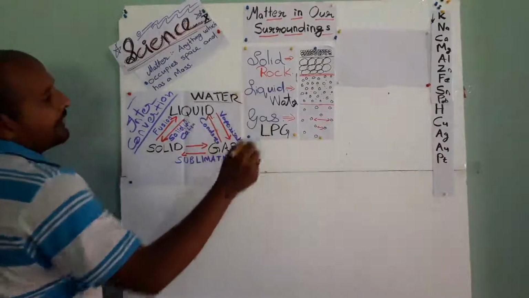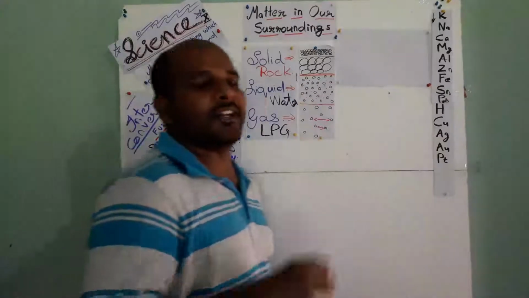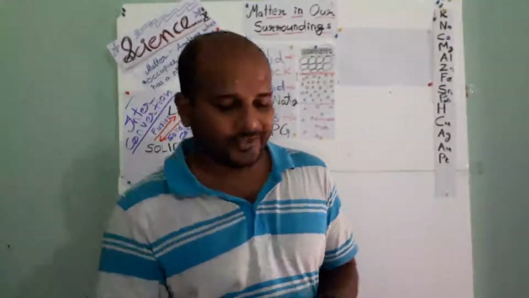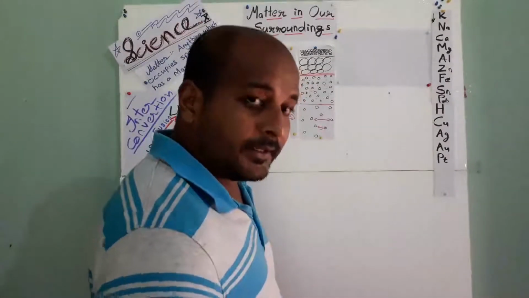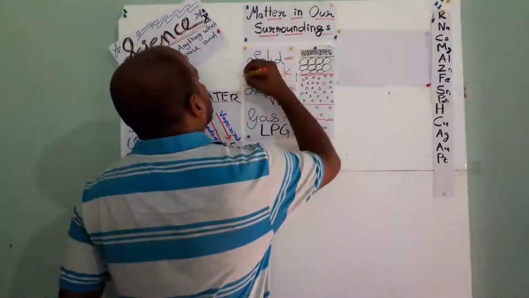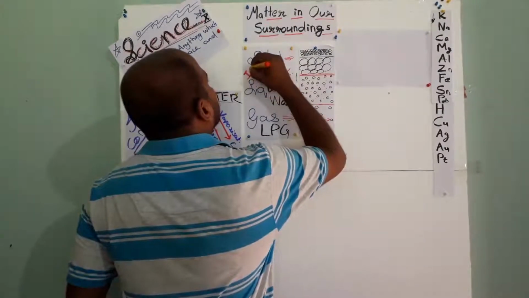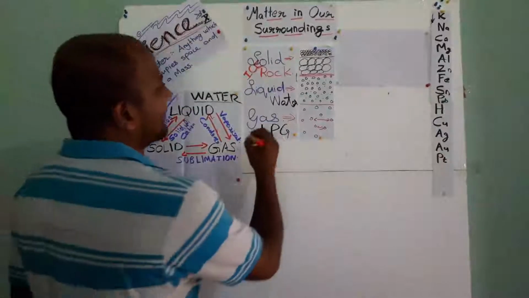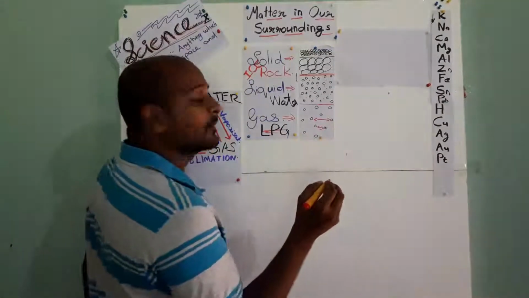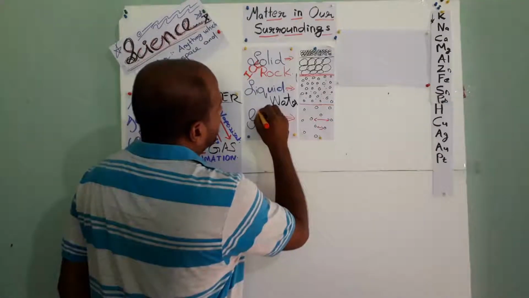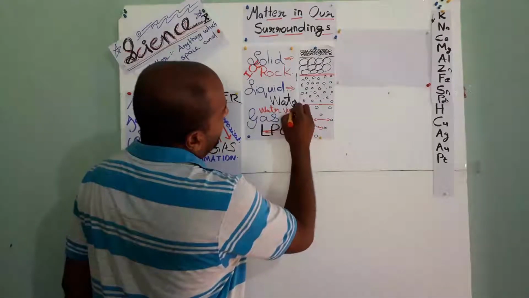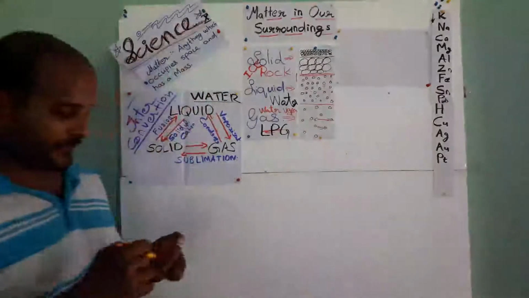You already know that water exists in three different states: solid, liquid, and gas. When it comes to solid, what can we say? It is ice. Am I right? Solid is ice, liquid is water, and gas is what? Water vapor. I think you understand, or not, I don't know.